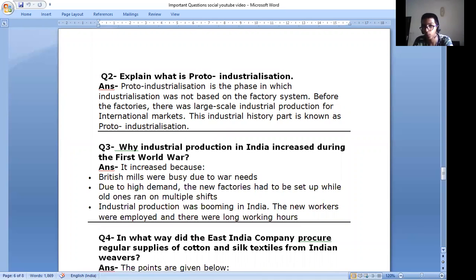Question number 3. Why did industrial production in India increase during the First World War? It increased because British mills were busy with war needs. Due to high demand, new factories had to be set up while old ones ran multiple shifts. Industrial production was booming in India. New workers were employed and there were long working hours.